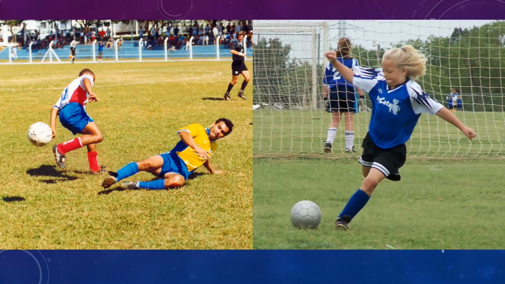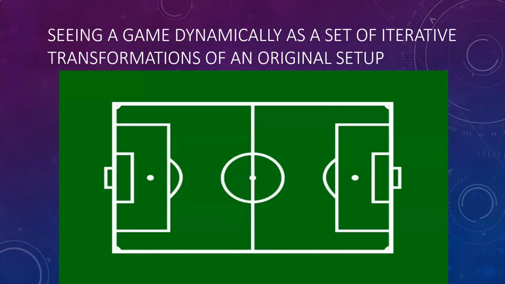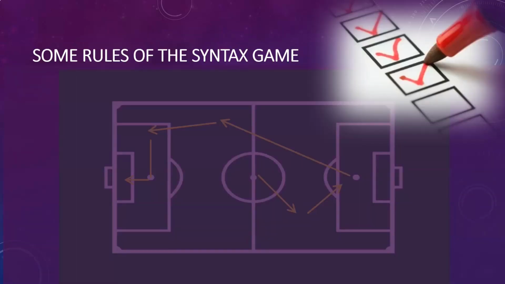If one were to learn the rules of football, it would be much better to see it dynamically, either as part of TV footage or film reel, or in an abstract way, like the following, where you can see a ball starts off at the center, is passed to various players before ultimately being headed into the net. This we can think of as a kind of gameplay, a strategy that a team might use in order to win a goal. Sentences are somehow similar.